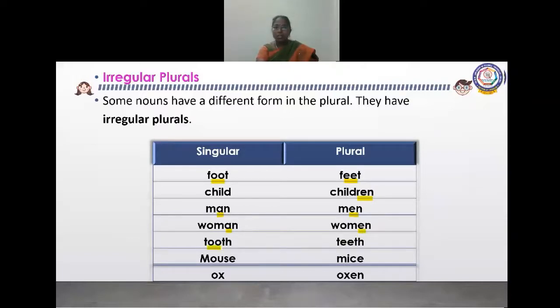And tooth. Double O is there, no? The vowel changed to double E. Then ox, we added en, oxen. Mouse, fully changed. You understood? Foot, feet, child, children, man, men, woman, women, tooth, teeth, mouse, mice, ox, oxen. These are irregular plurals because we did not add S or ES to these.